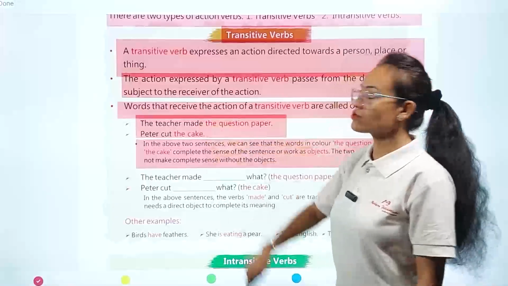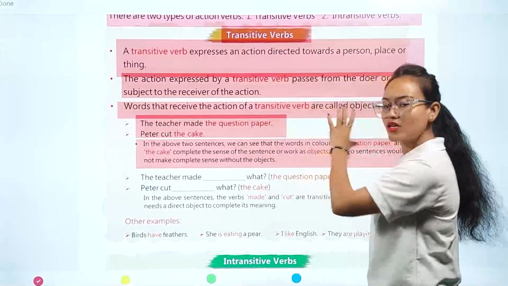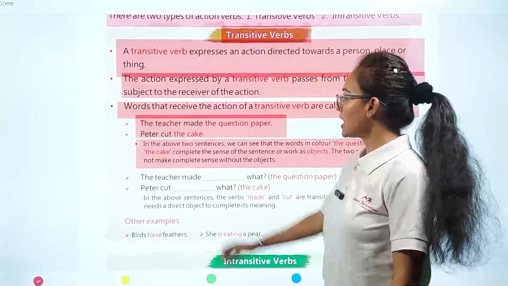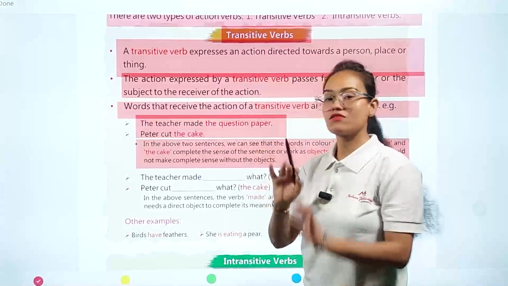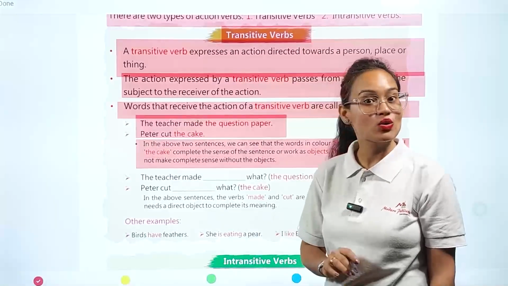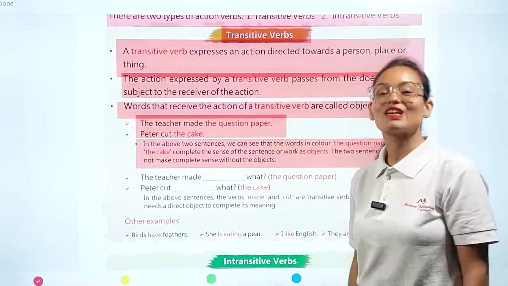So in these two sentences, my dear students, if you remove the red colored words, just remove them: The teacher made, full stop. And here, remove the word cake: Peter cut, full stop. Are these two sentences making any sense? No, because without an object, the sentence is always incomplete.